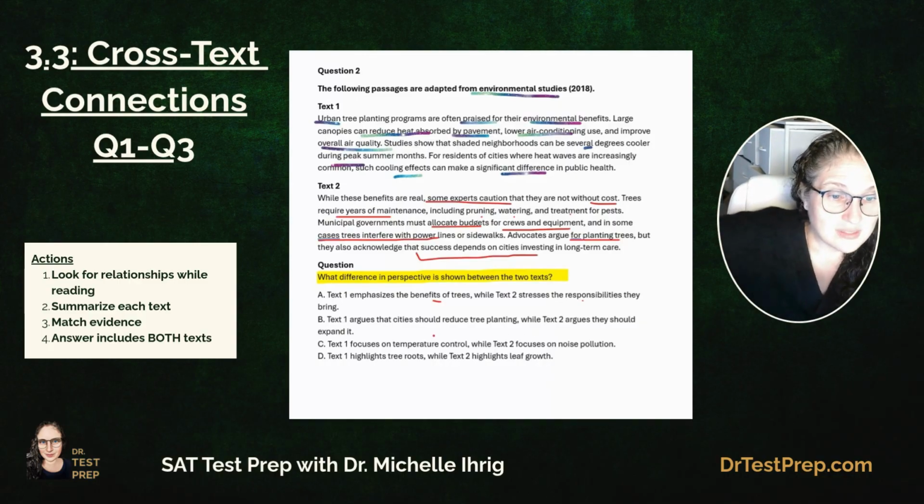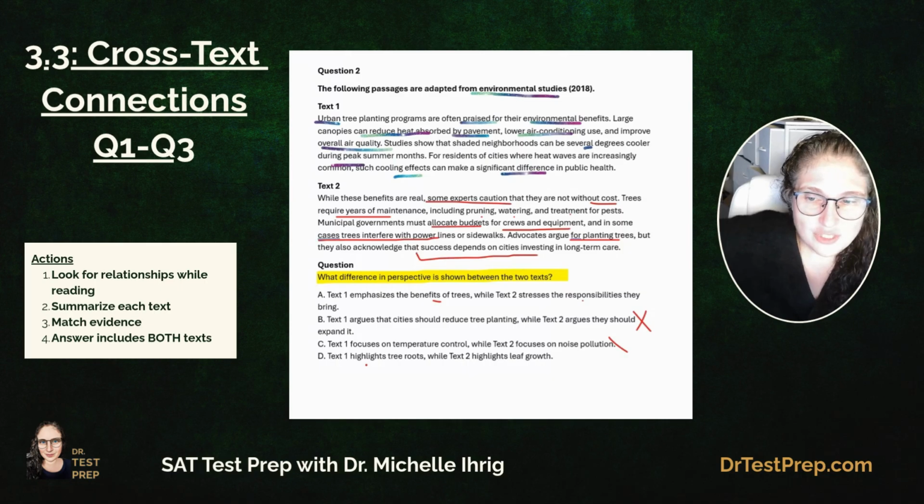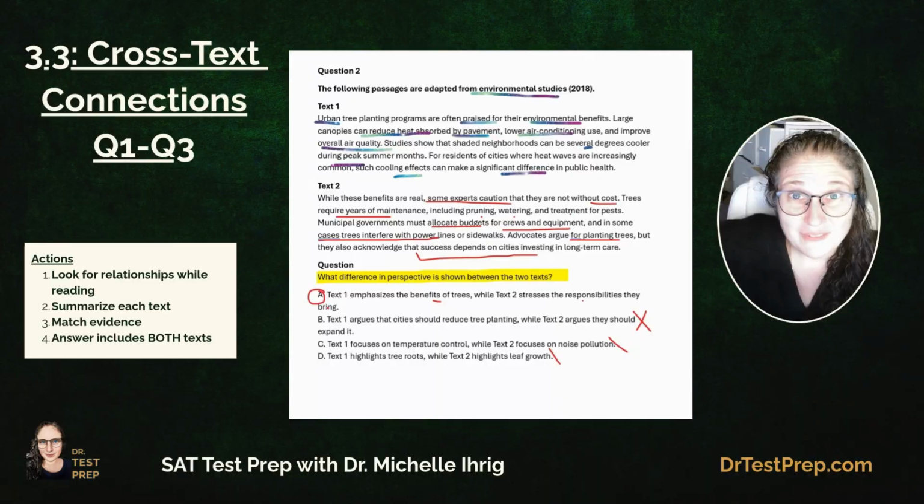Text one argues that cities should reduce tree planting, while text two argues that they should expand it. No, that's the opposite. Text one focuses on temperature control, while text two focuses on noise pollution. No. Text one highlights tree roots, while text two, no. So one is the best answer. One talks about the benefits, two talks about the responsibilities. All right, let's move to the next question.